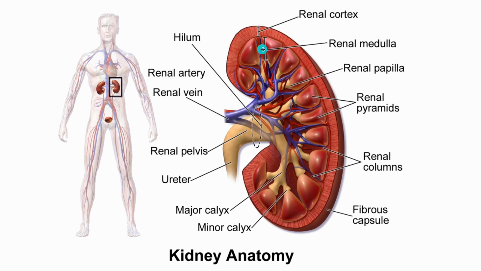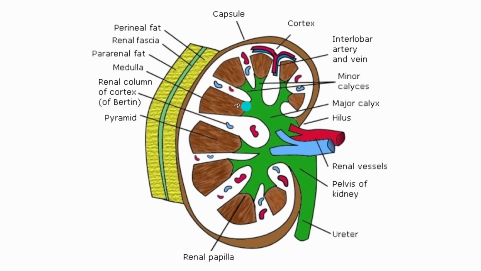Further, the renal cortex is the outermost region of the kidney. The renal medulla is lighter in color and divided into a number of pyramidal regions. As you observe over here, these are the pyramidal regions which I was mentioning earlier. The renal column of Bertini, which you can see over here, is a part of the cortex. It is present in the white region and continues inside the medulla between the pyramids.